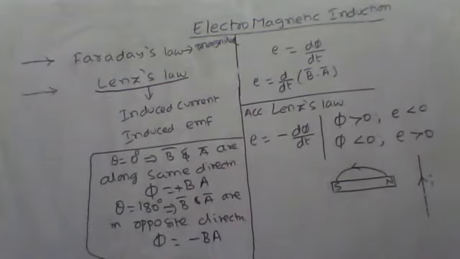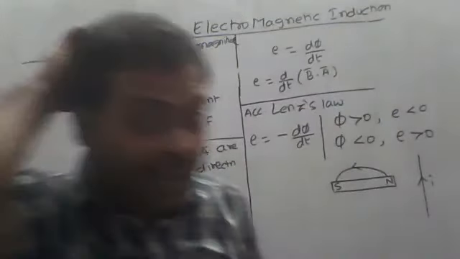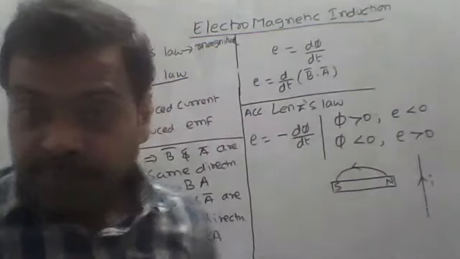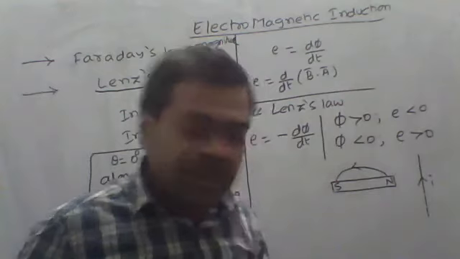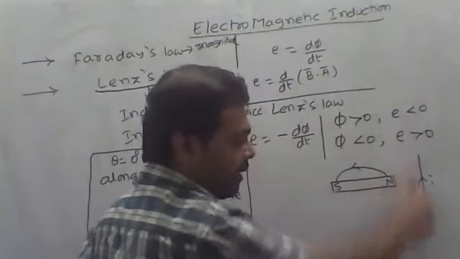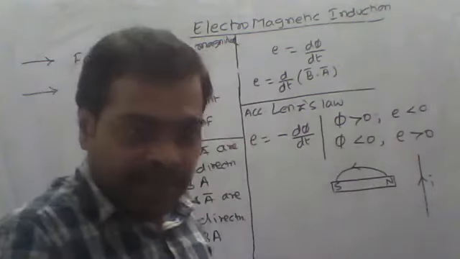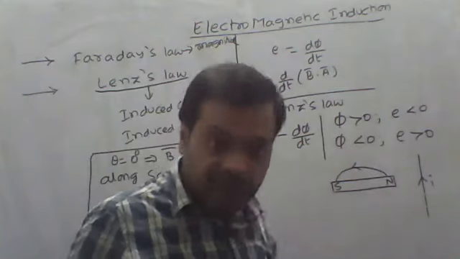Now I want to see in which direction the induced magnetic field will act in the magnet. The induced magnetic field is due to the finite wire, and the magnet is placed nearby.